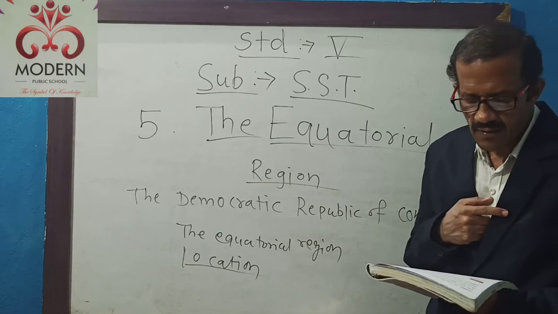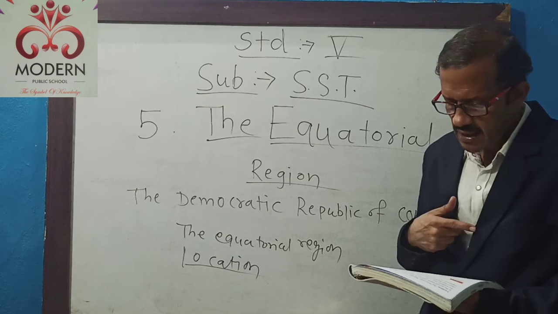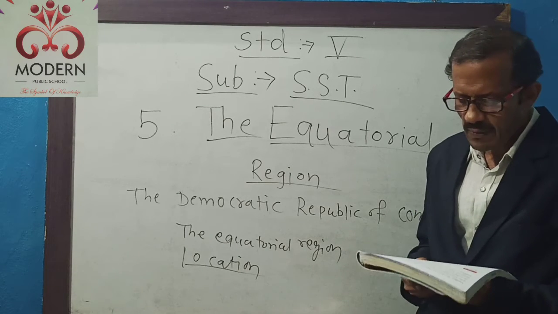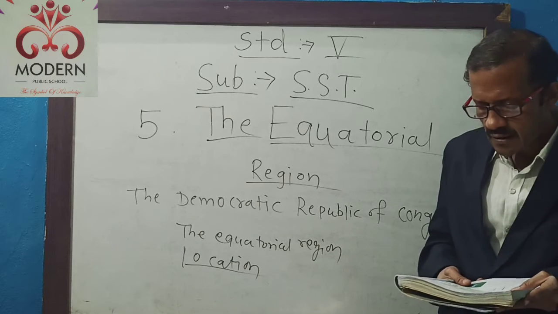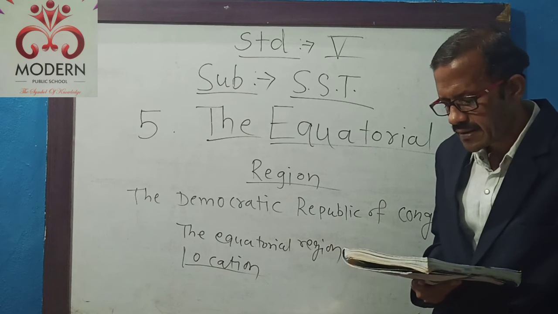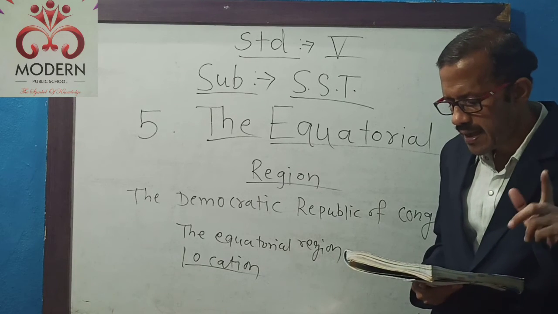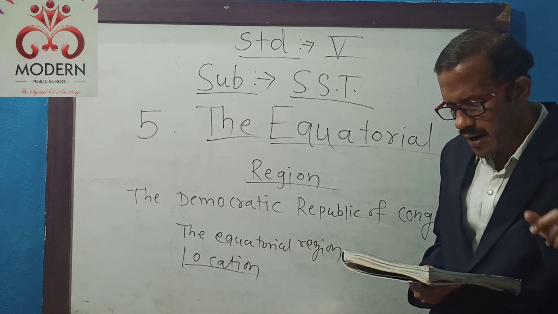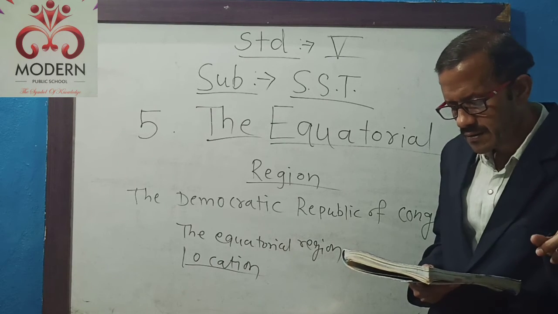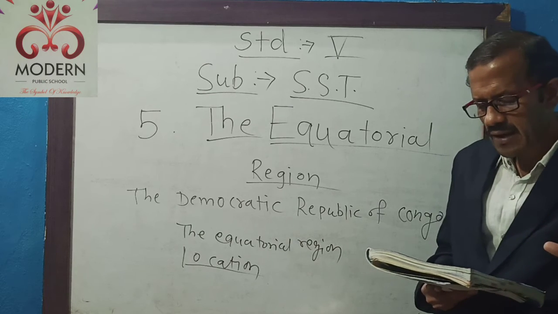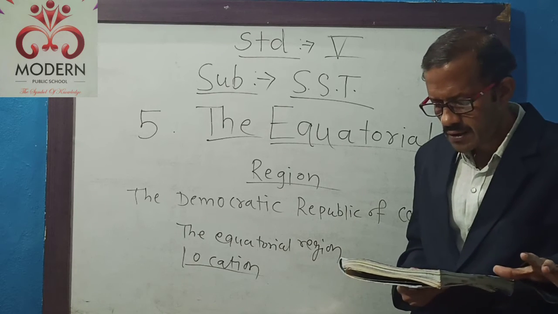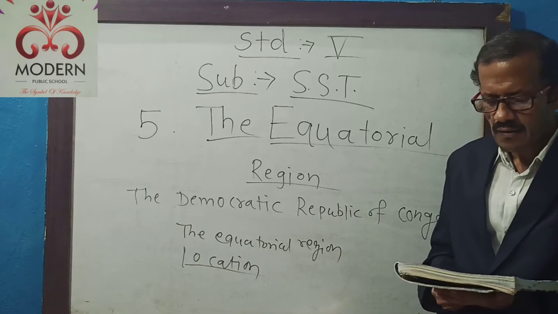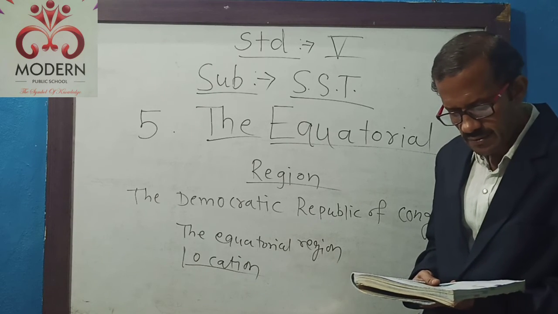Let us see the neighbors of this country on the map. If you see the map, in the middle you can see the Democratic Republic of the Congo and other countries, such as Cameroon, Gabon and Tanzania. These are all countries you can see on the map.